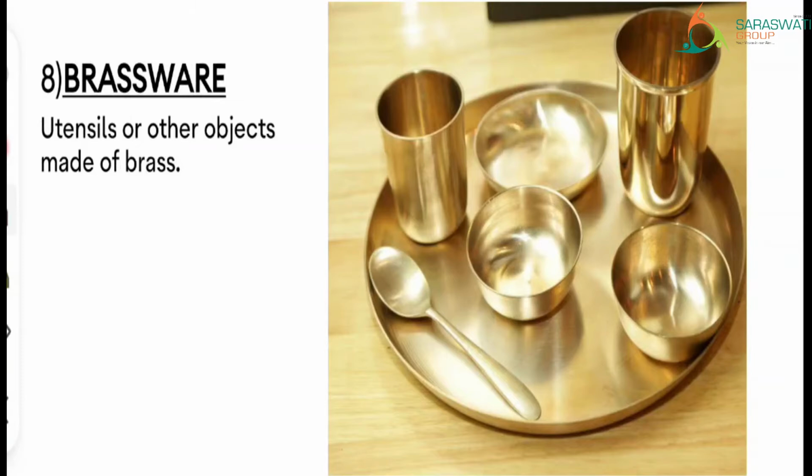Next, brassware. Brassware means utensils or other objects made of brass. In the picture, I have shared a few utensils which are made of brass. Brass is a type of metal which shines like gold. So these utensils are made out of brass. Anything that is made of brass is known as brassware. Clear?